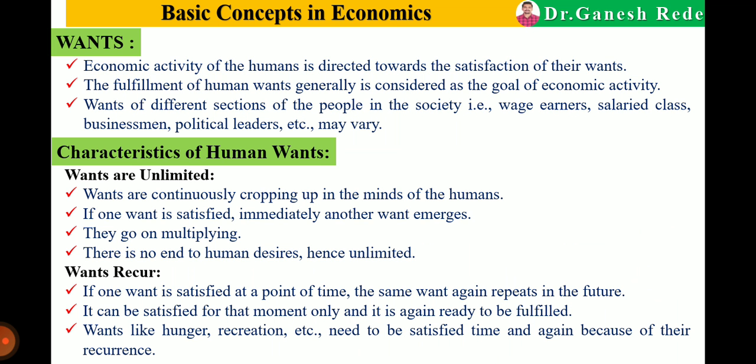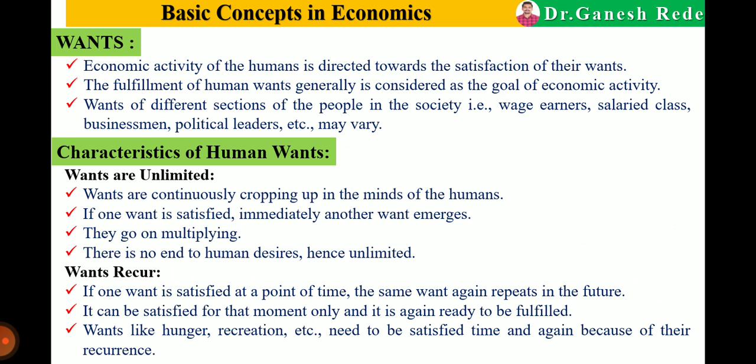Now next, that is the wants. What is meant by human want? The economic activity of humans is directed towards the satisfaction of their wants, as we learned in the first lecture on the subject matter of economics, the primitive view, where we learned about economic activity.